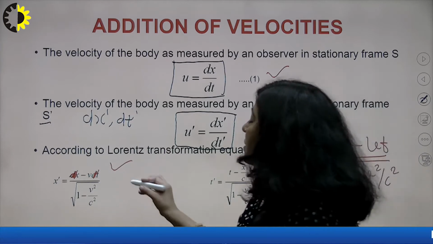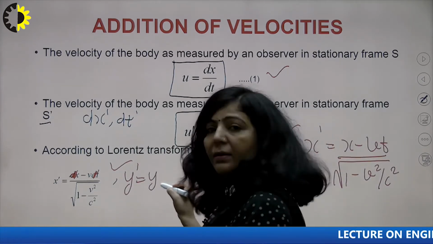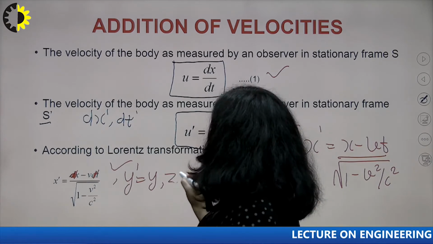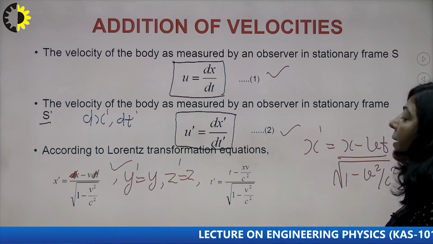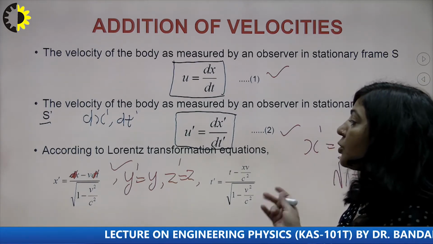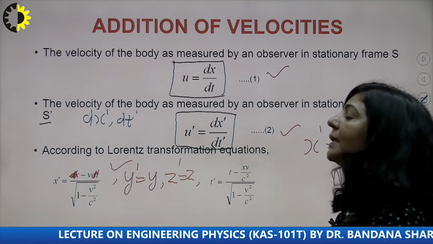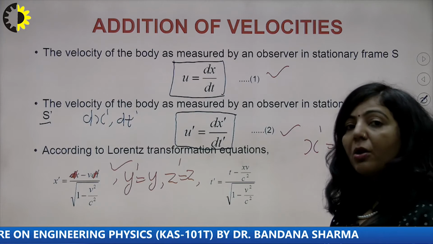And you know, since there is no movement along y-axis, y dash will be y, and along z-axis, z dash is equal to z, and t dash is t minus vx upon c square upon root 1 minus v square upon c square. So what are these four equations? These are your Lorentz equations when the direction of motion of S dash is along x-axis.